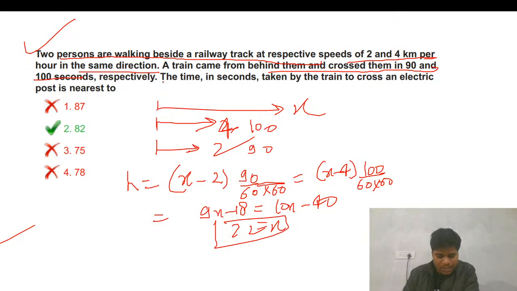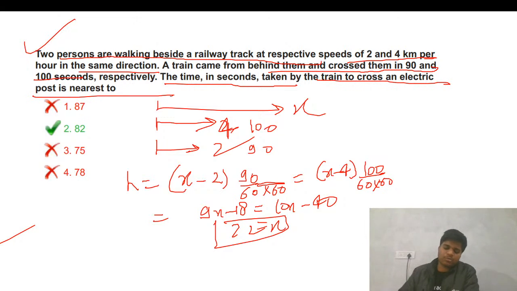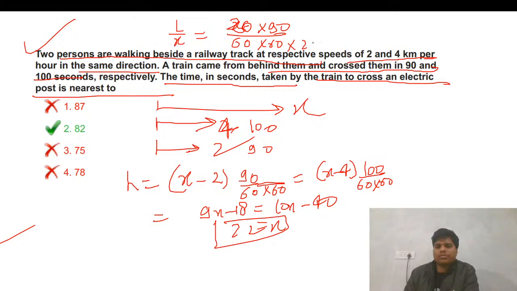Now what the question is asking is the time in seconds taken by the train to cross an electric post. So again, the electric post is the same. The train will be covering its own length and the post's speed will be 0. Like relative speed will be the speed of the train. So basically we need L by x. So L we have x minus 2, that is let's put here 22 minus 2, that is 20 into 90 upon 60 into 60, where x is 22.